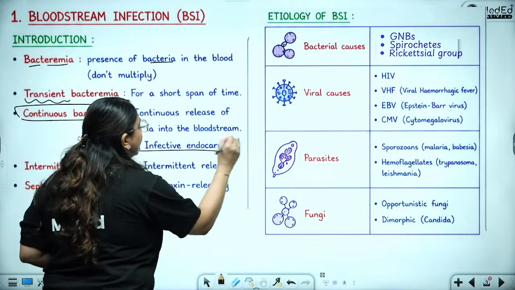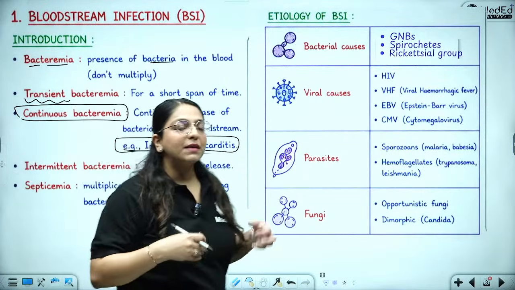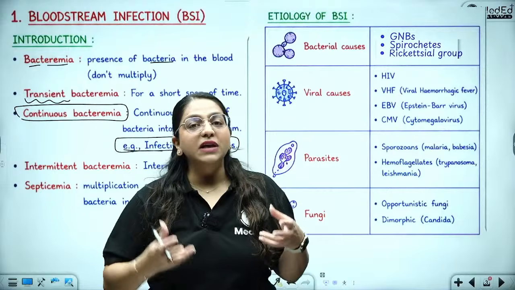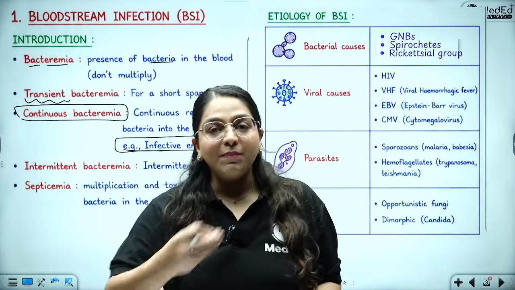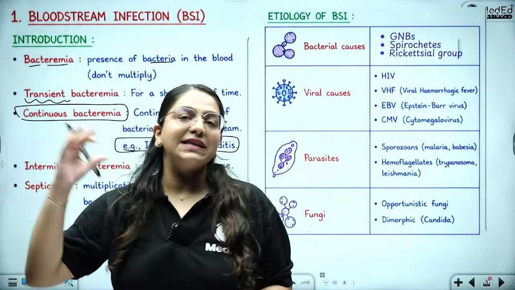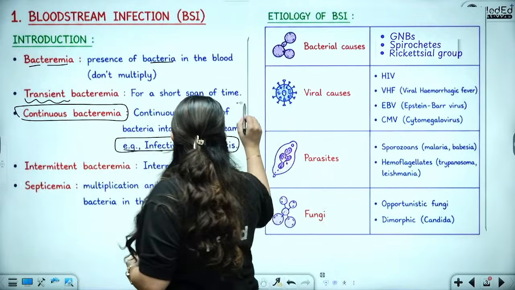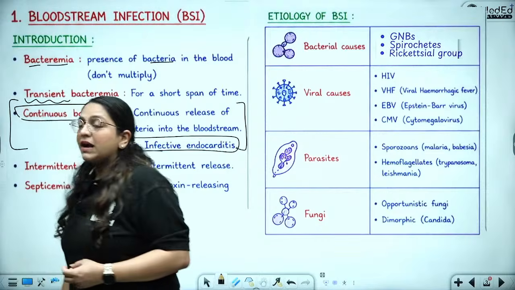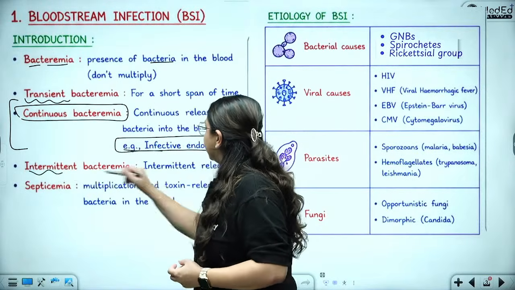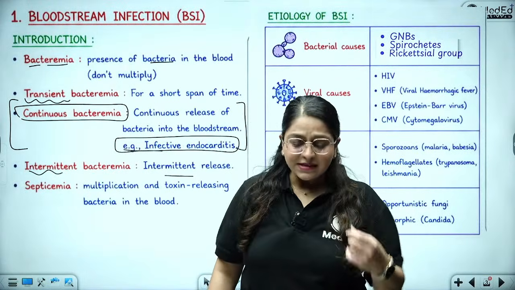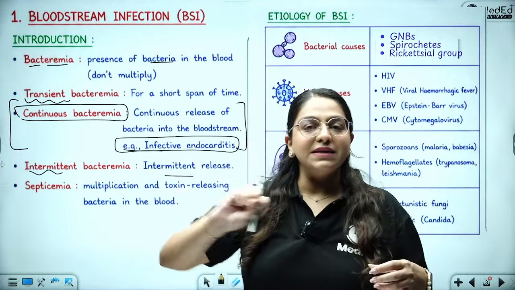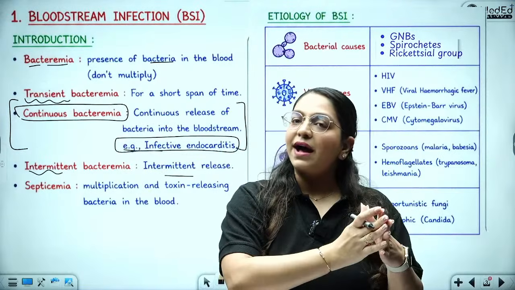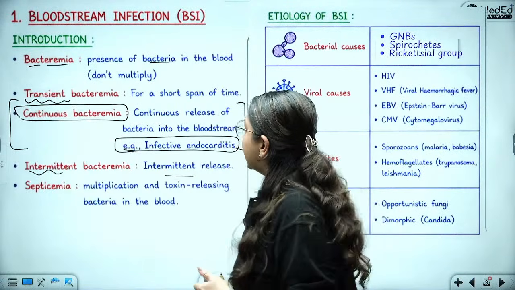Example in infective endocarditis, because all the blood is coming from the heart, and if the heart itself is infected, then the organisms keep coming out in the blood continuously. That is continuous bacteremia. So that is what you're going to write about bacterial endocarditis. Intermittent means intermittent release, such as happens in relapsing fever. All right, that intermittently bacteria releases, then goes back and hides inside, then again it comes out.